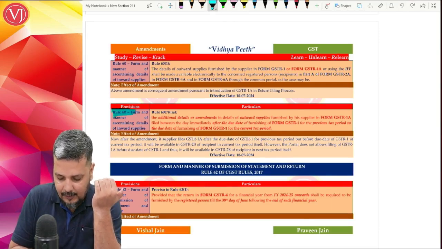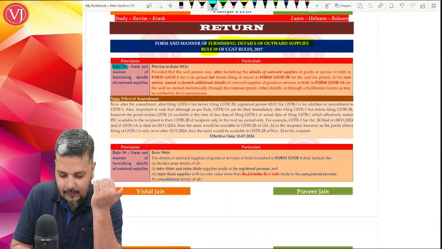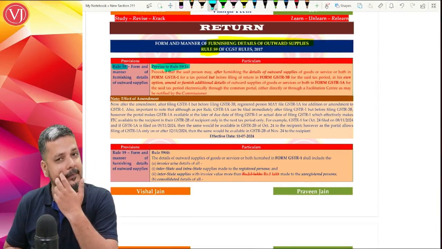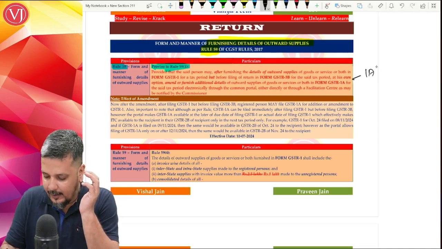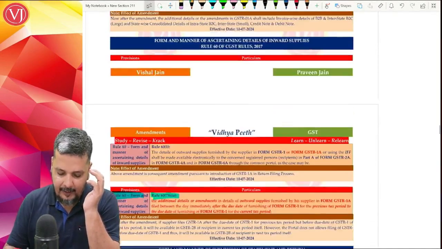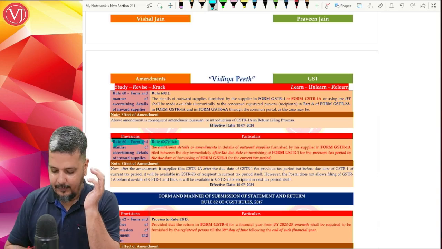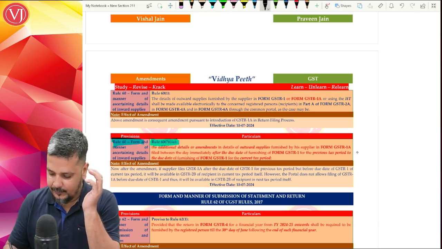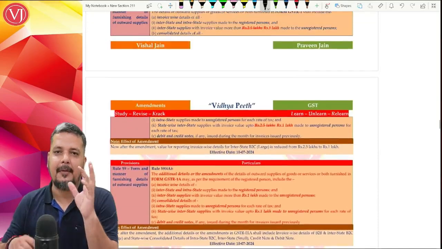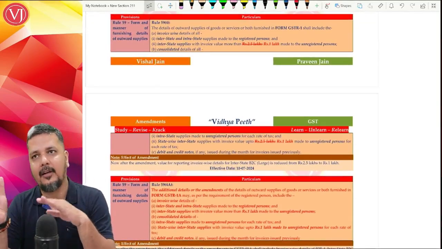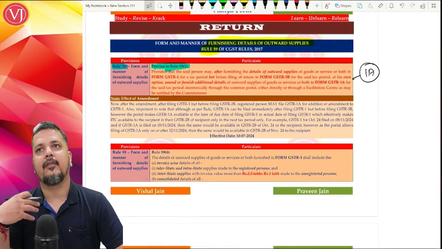So introduction of GSTR 1A in your rule 59, specifically the proviso to rule 59 sub rule 1, right? And correspondingly what is the impact in GSTR 2B, where you're talking about the recipient's point of view, 1A and 2B. So first we'll see the amendment in rule 59, and correspondingly what happens in rule 60. So 1A versus 2B. Now first let us understand what is this GSTR 1A.